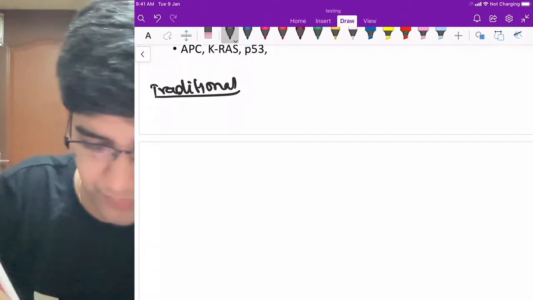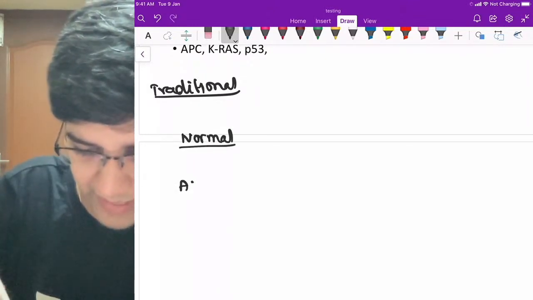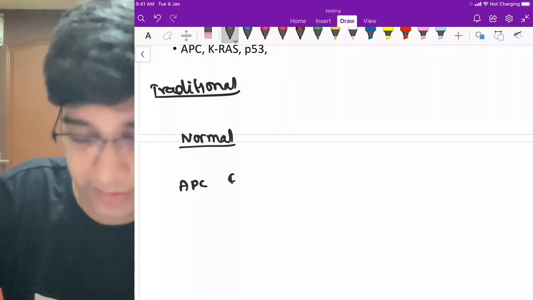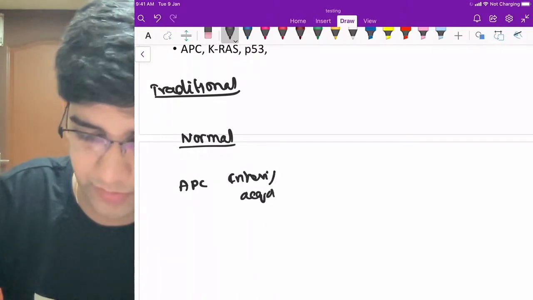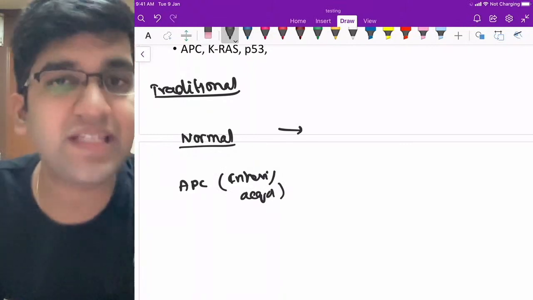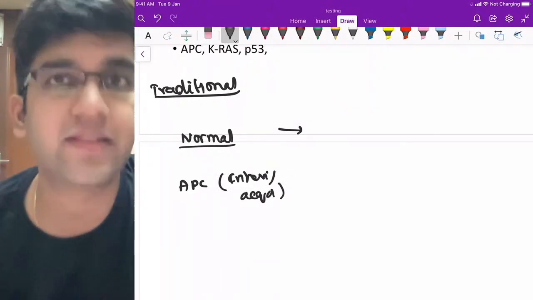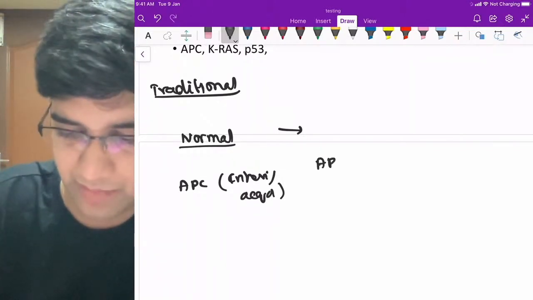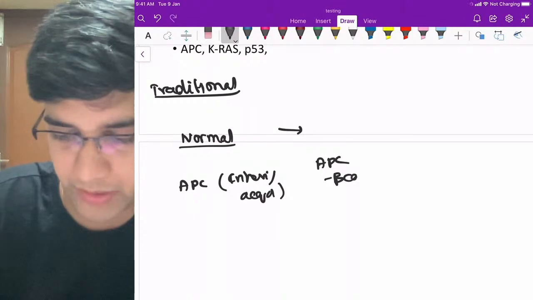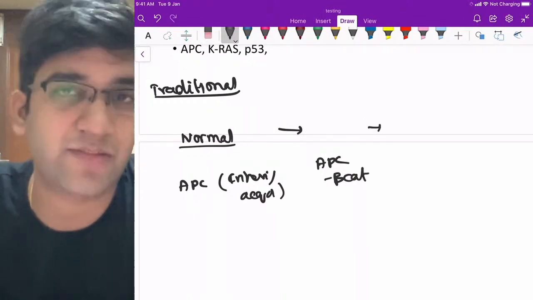Anything can be there. When I have only APC, I'm going to have a normal mucosa, and then an APC hit, which can be inherited or which can be acquired. Right? I can have both. Once APC is there, I'm going to have many more other abnormalities, like APC related beta catenin can also have a mutation. So you can have an APC beta catenin mutation. Fine. After the APC beta catenin mutation, I will have a RAS mutation.